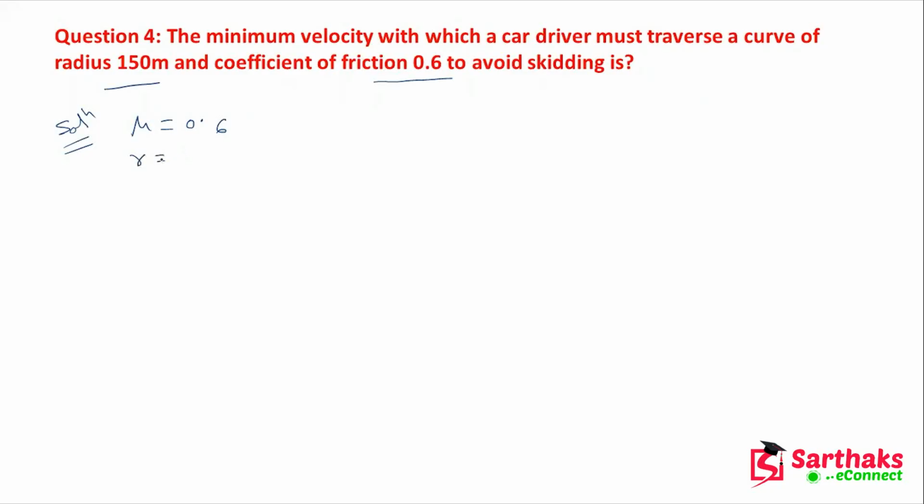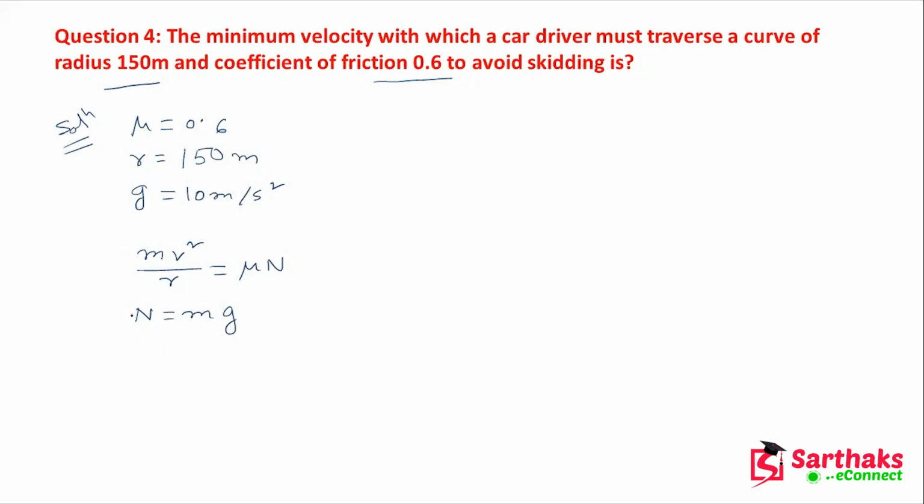The radius I am denoting with r is 150 meter, and g is 10 meter per second square. So here mv square by r equals mu into N, and N equals m into g, that is mass into acceleration due to gravity.